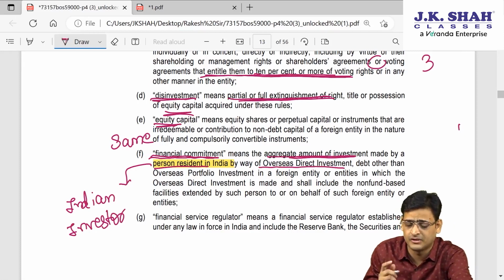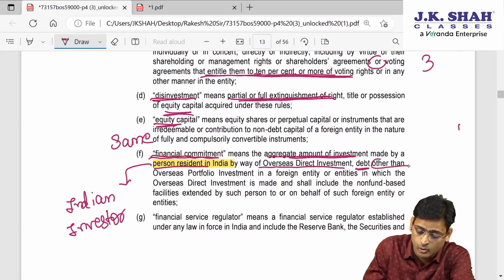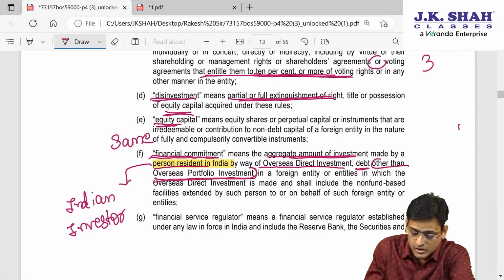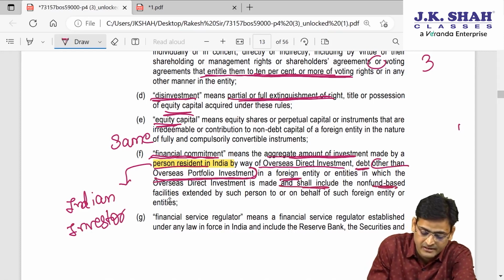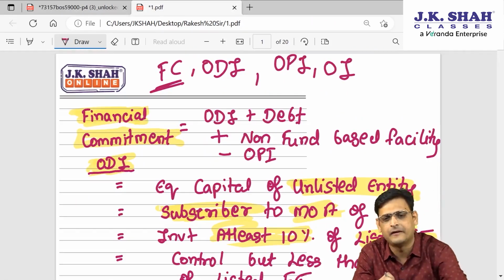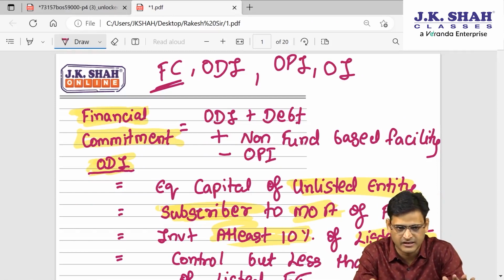what is ODI? I'll teach you in some time. Or by way of debt, other than OPI, so they will not include OPI, in a foreign entity, and it shall also include non-fund based facility. I will simplify this for you. These are some tricky definitions. You have to have patience to understand this, but in some time we will understand everything.